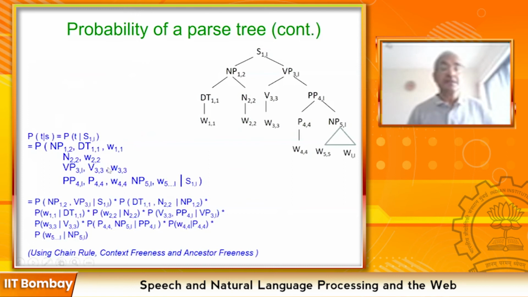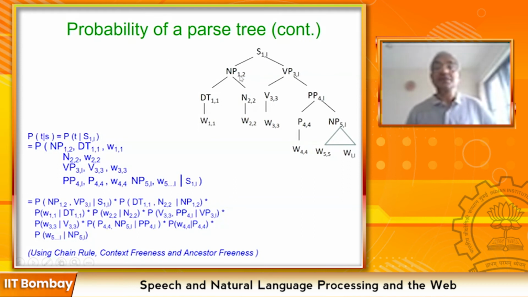So here is the probabilistic formulation. Just verify that you are seeing a tree on the screen. Probability of a parse tree. Can somebody please verify? Yes, sir. Okay. So S from 1 to L: this lower subscript shows the sentence starts at 1, the beginning of the sentence, to L, the end of the sentence.